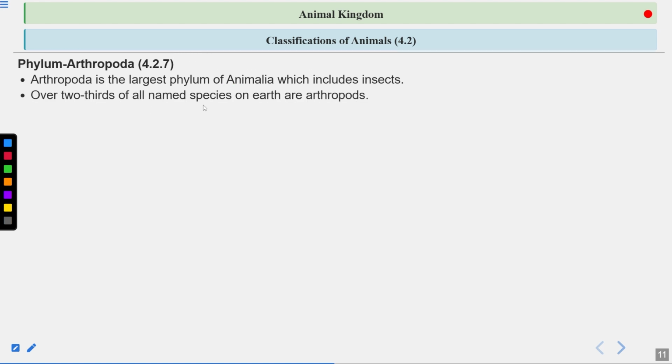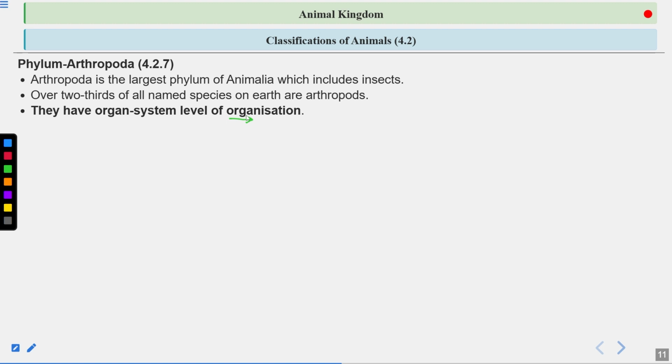Now over 2/3 of all named species on earth are arthropods. So there is a lot of diversity in arthropods, and the number is also huge. They have organ system level organization, meaning they will have a digestive system, a circulatory system. So they have organ system level of organization.